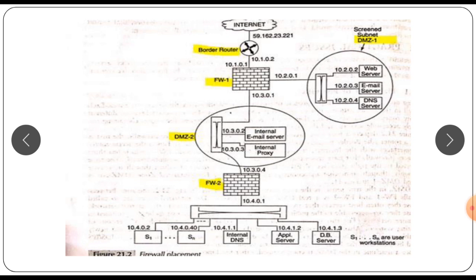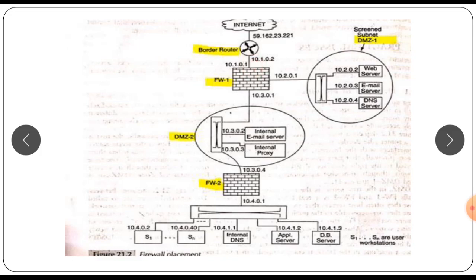So here, out of 3 firewalls, the first is really a router, that is the border router with some packet filtering capability. This is the access control router that interfaces with the internet. It is connected to a stateful firewall, that is FW1, which has 3 interfaces.